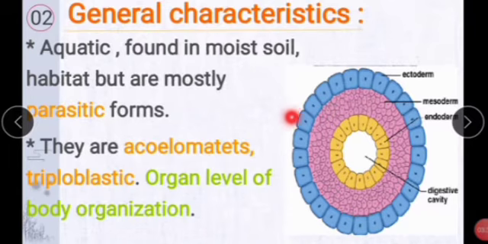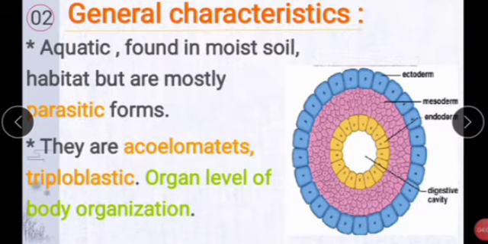They are acoelomates, that is, this class does not have a true coelom. Triploblastic means three layers: the outermost layer is the ectoderm, the middle layer is the mesoderm, and the innermost layer is the endoderm.